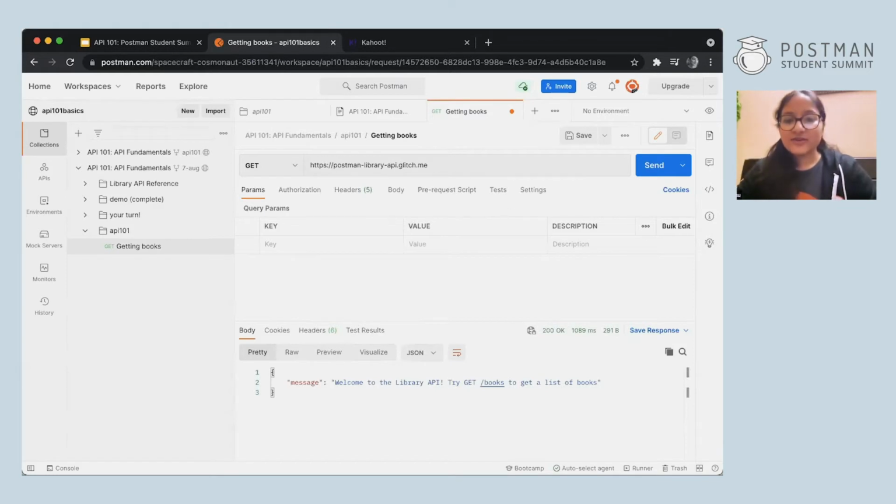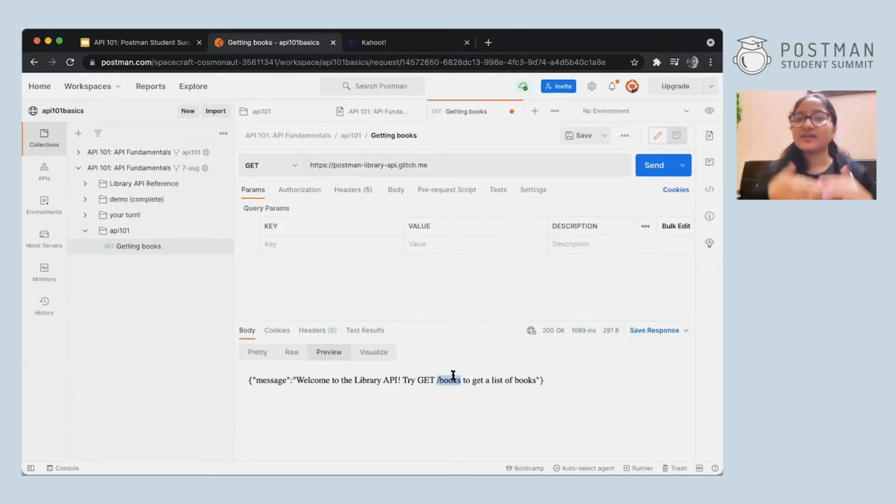Now we got this, that welcome to the library, and it says, try get/books to get a list of books. What this is saying is that you can add this as a path /books, and then you'll get a list of all the books. So let's try that.